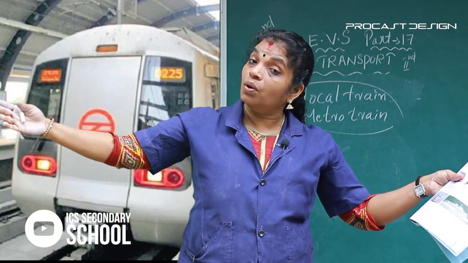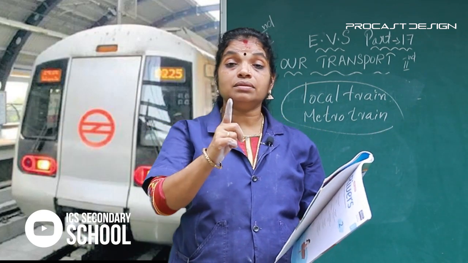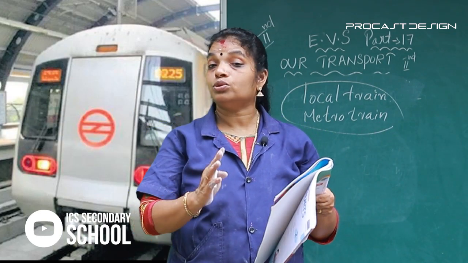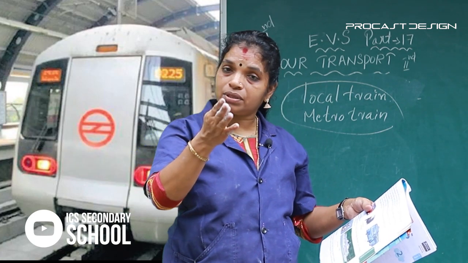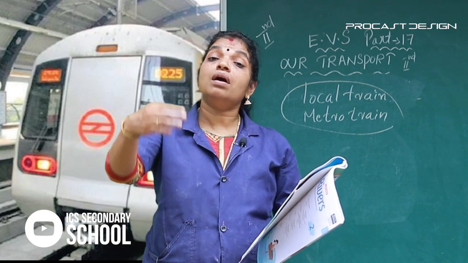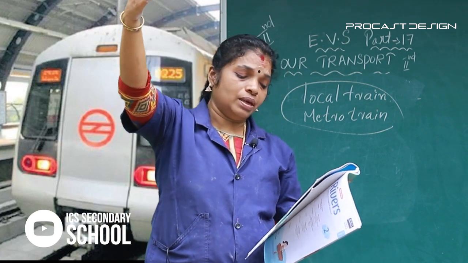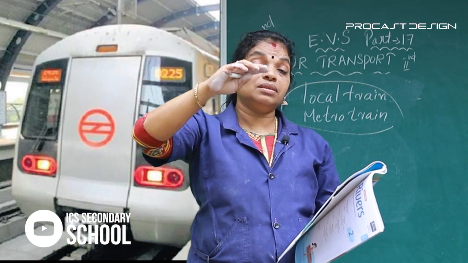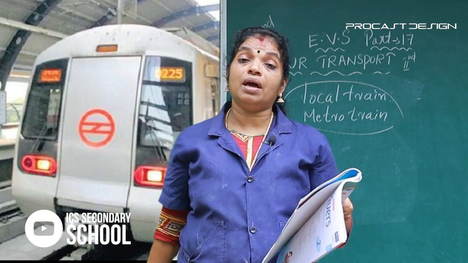For long distances, people use trains and buses. To far away places such as cities and towns, they use aeroplanes.